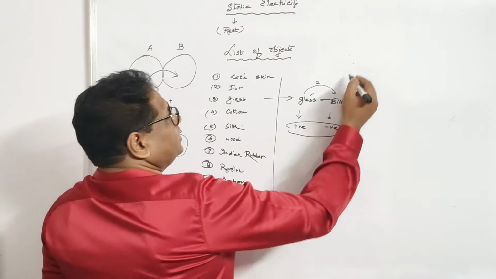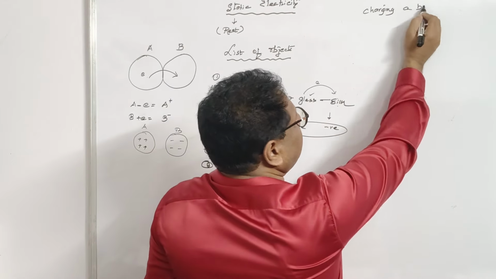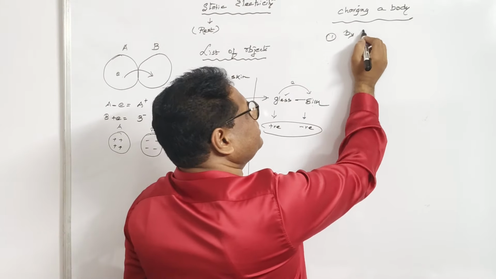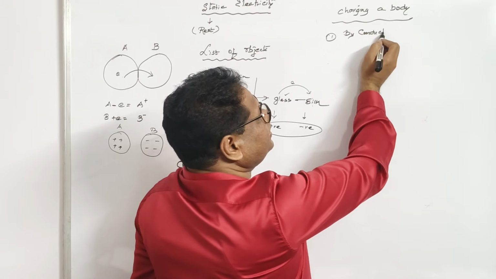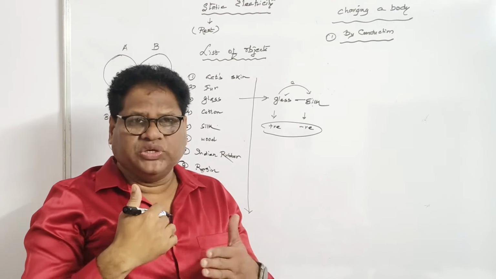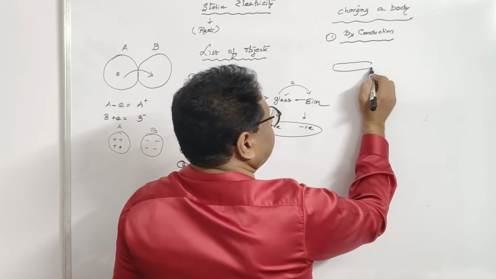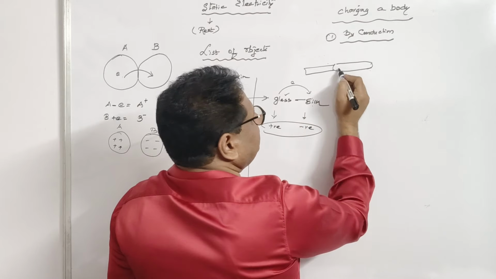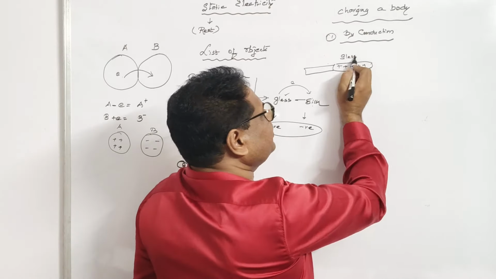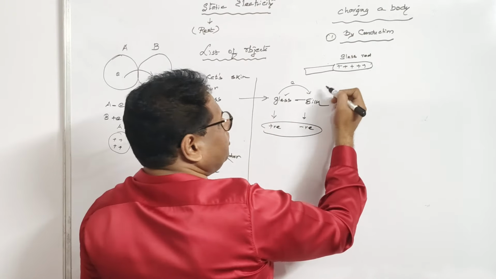Now let us discuss charging a body by conduction. Charging a body, the first method is by conduction. Conduction means in which a charged body is made to touch a neutral body. Suppose this is a glass rod which is rubbed with silk. This is the glass rod which has been rubbed with silk. Definitely, as per this, the glass acquires positive charge.